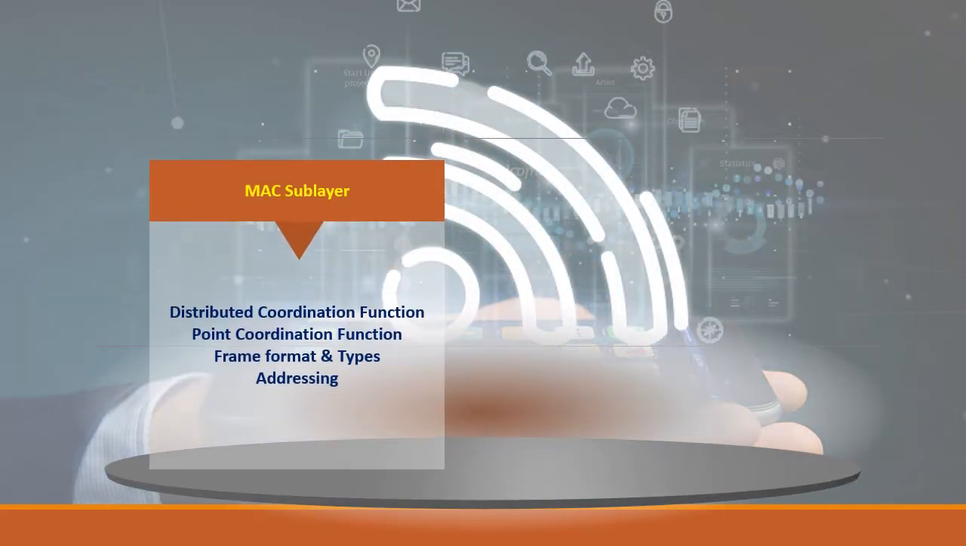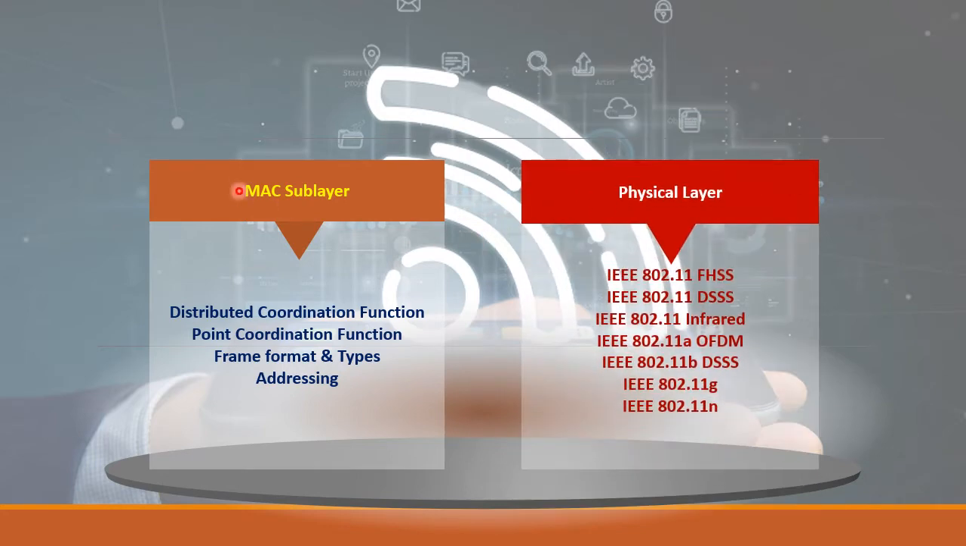In the previous video, we had considered the introduction to the IEEE 802.11 standard, and we discussed the architecture part of it, the types of service sets that are possible, and the types of stations that are present. So in this video, we'll consider the MAC sublayer and the physical layer specifications in detail.